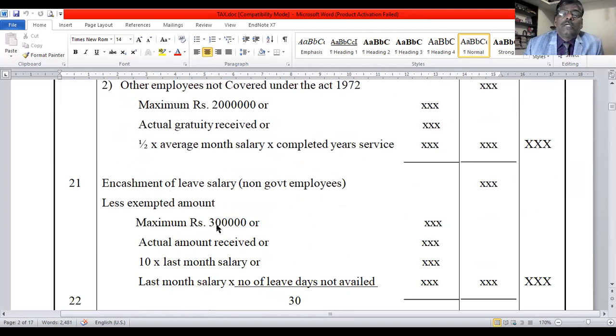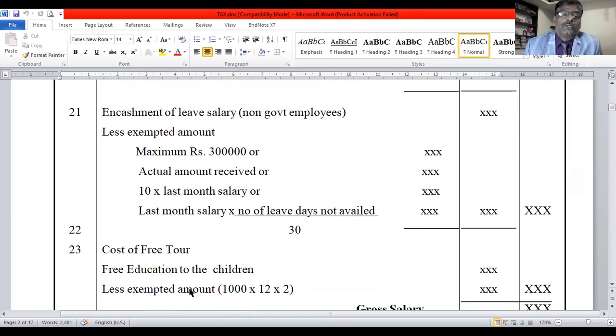Regarding encashment of leave salary, this is the procedure of calculation. You take amount received, then the exempted amount limits you record in the particular column, deduct in the inner column, and the balance goes to outer column.